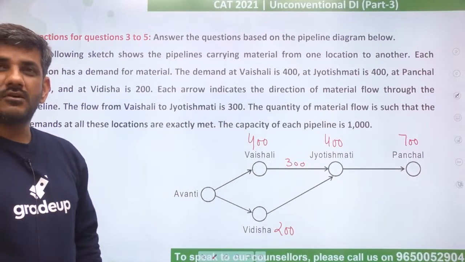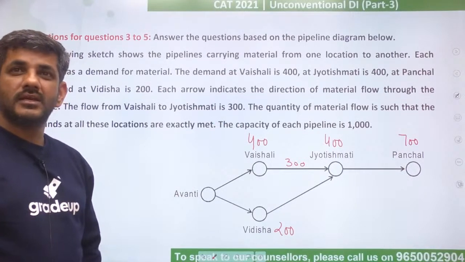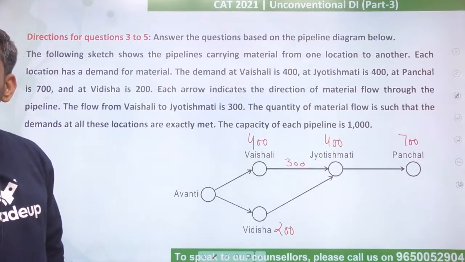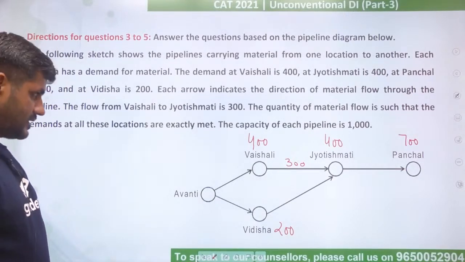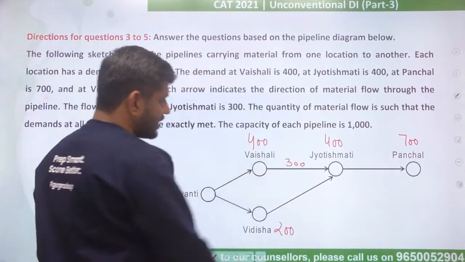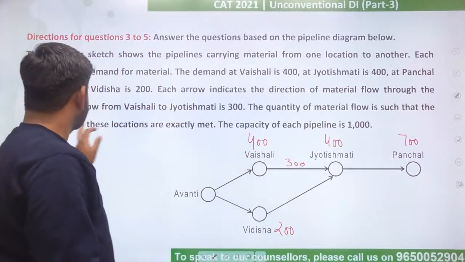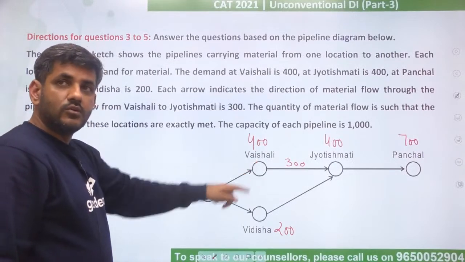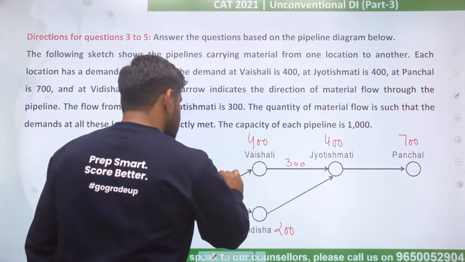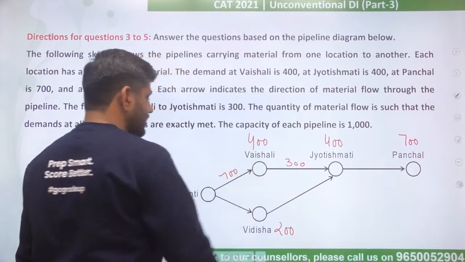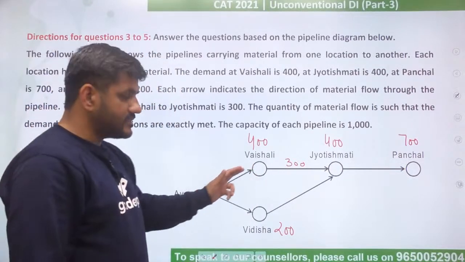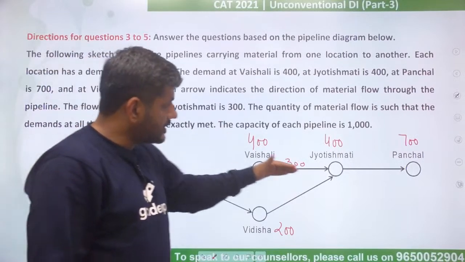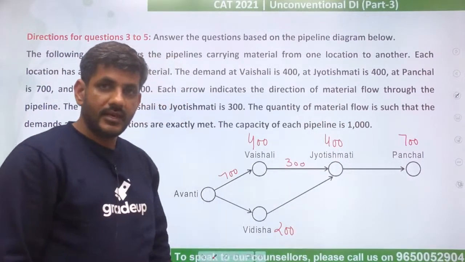Okay. So now I got the answer from Kalash as B, Rinki, good evening, Dharati says D, Divya says A, Muskan D, Akshit Trivedi says D. Let's see. So agar ye 300 hai and this demand has been exactly met, right? That means exactly 400 was given to Vaishali. So can I say in this pipeline 700 went? Through this pipeline 700 was released, 400 was met at Vaishali, the remaining 300 went ahead, right?